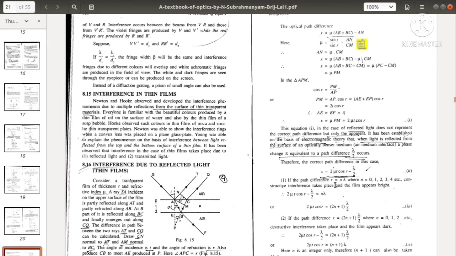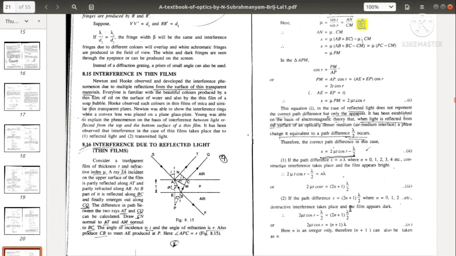If the path difference x is equal to n lambda, where n varies 0, 1, 2, 3, etc., constructive interference takes place and the thin film will appear bright. So we can write the condition 2 mu t cos r minus lambda by 2 is equal to n lambda. This is the condition for bright fringes. In terms of 2 mu t cos r, this becomes (2n plus 1) lambda by 2.